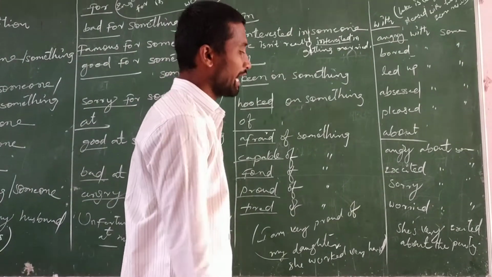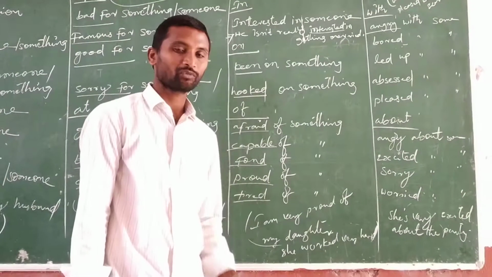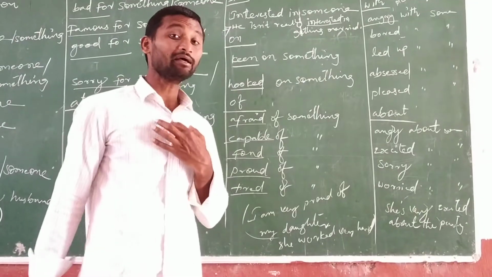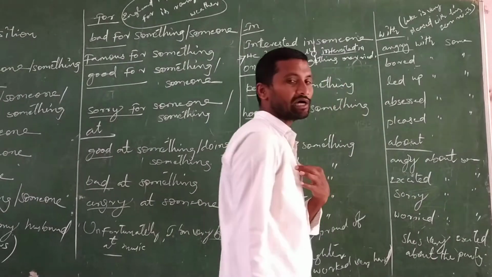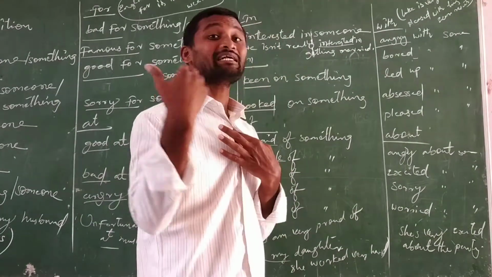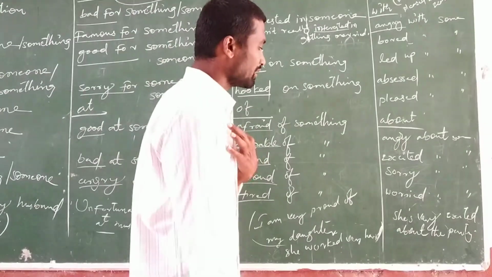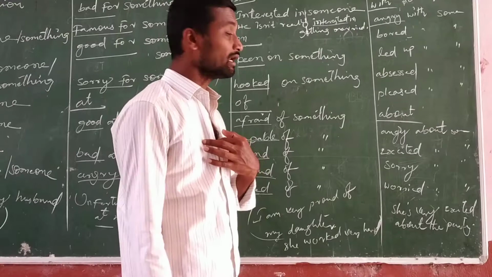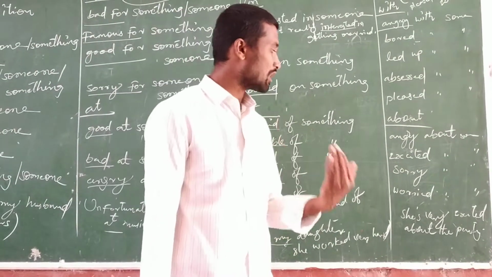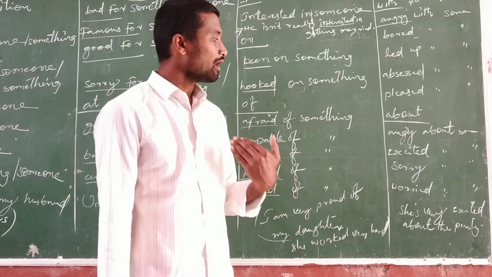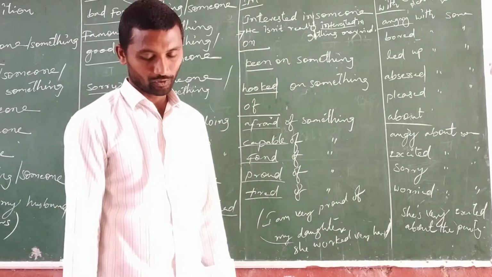And the next one is 'about'. She is very excited about the party. You are angry about something or someone, excited about something or someone, sorry about something or someone, worried about something or someone. Here angry, excited, sorry, worried, all these are adjectives and 'about' is the preposition.